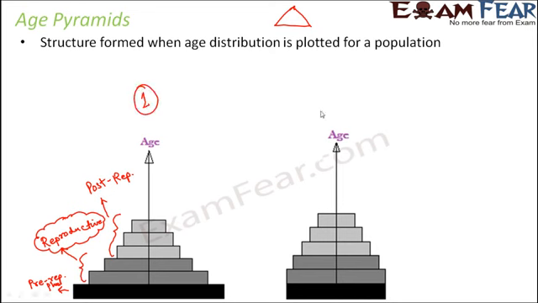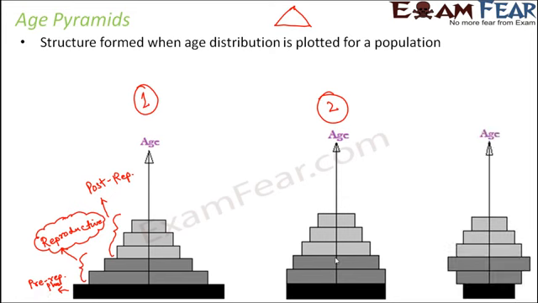So let us call this scenario 1, and this scenario 2. In scenario 2, the decrease is less. Again, if you look at another type of scenario, in this scenario 3, what do you see? The bottom one is less, and then in the reproductive phase, the population has increased, and again it has decreased. So what does it show?